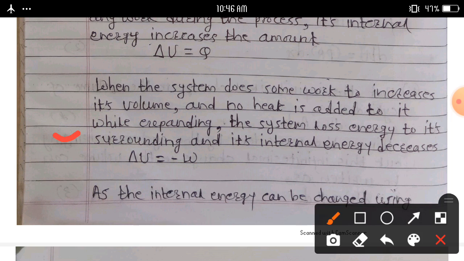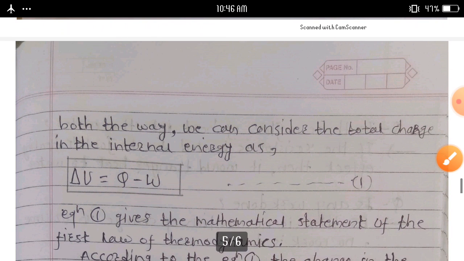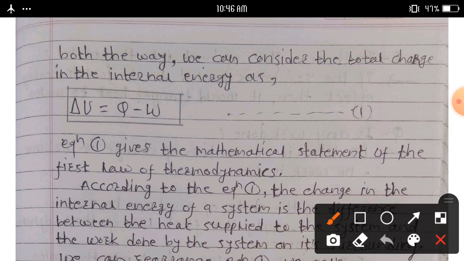In that case you can write delta U is equal to minus W. As the internal energy can be changed in both ways, we can consider the total change in the internal energy.